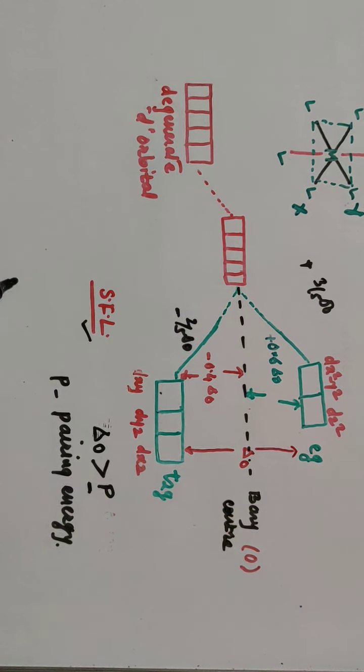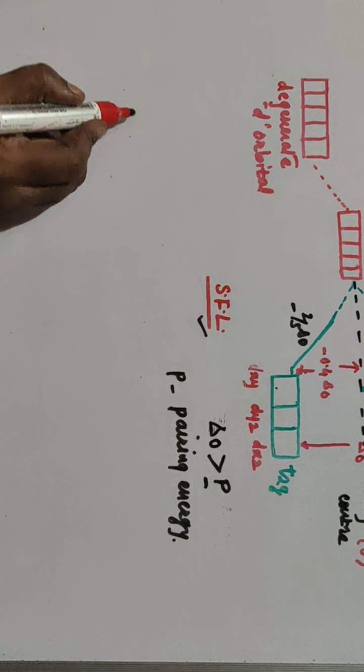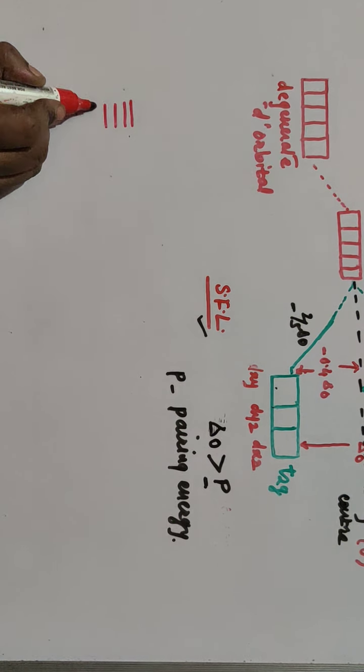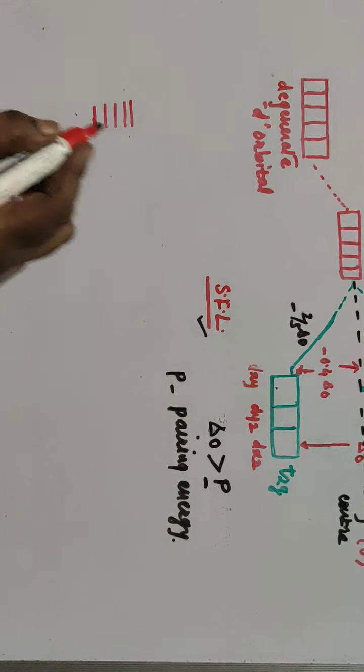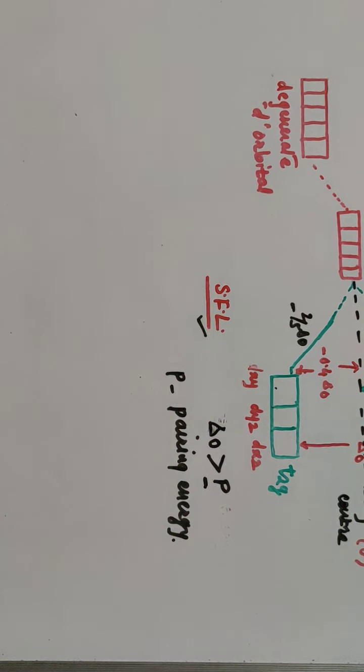Wherever there is a weak field ligand, we'll take one more diagram here. This is your d orbital, I'll show just 5 orbitals. This is your degenerate d orbital. When the ligand approaches, I'll show below.